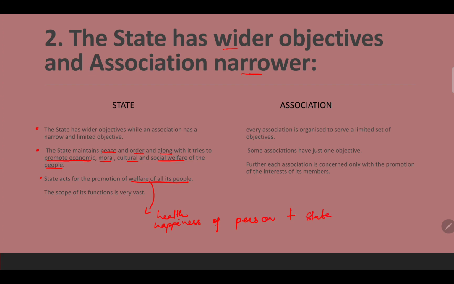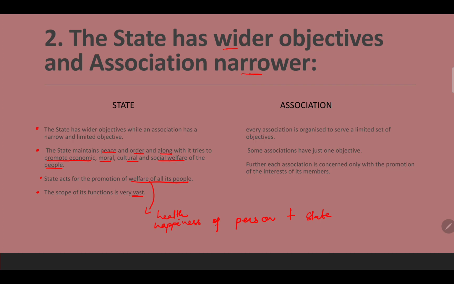Okay, so if a person is happy, healthy, and wealthy, then only has the state given a particular welfare to its people. The scope of its function is very vast, meaning it has too much scope to meet and too many functions to fulfill, like securing people's rights, securing and promoting equality, liberty, and giving justice.